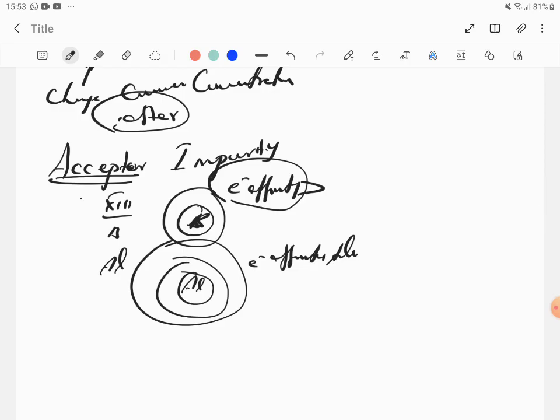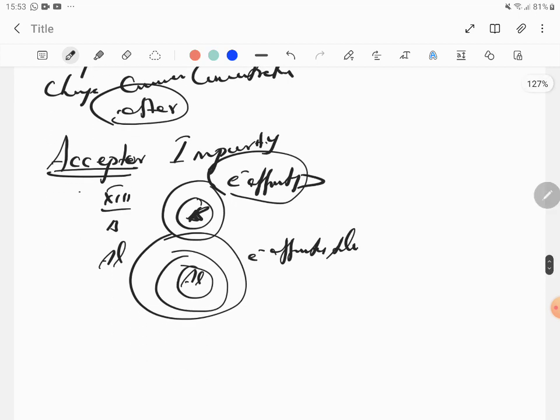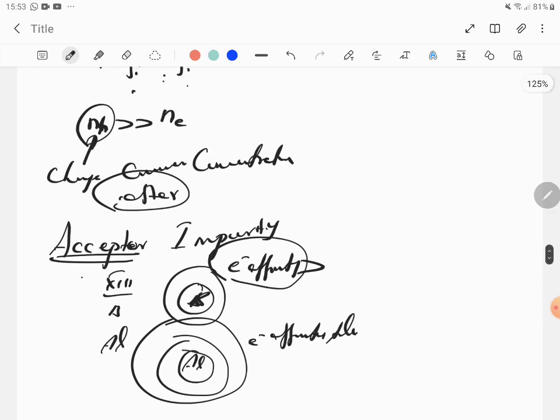But however, they also say one more point which you can explore and tell me the answer. As usual, I don't know the answer for this. I'll tell you my doubt. You can WhatsApp me. Boron has a better electron affinity because of the number of shells, so for an acceptor impurity, I would always choose boron over aluminum.